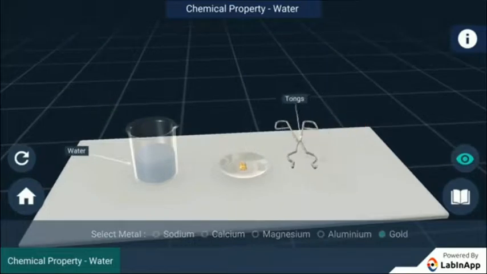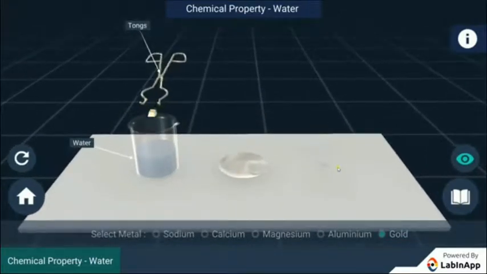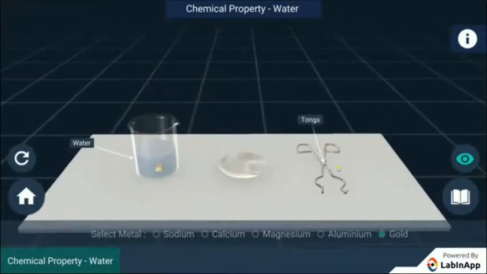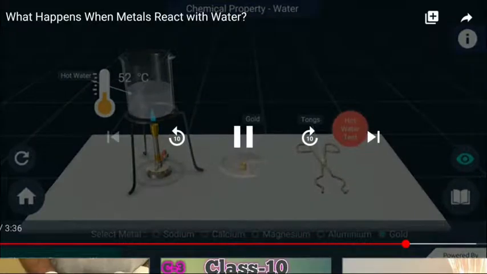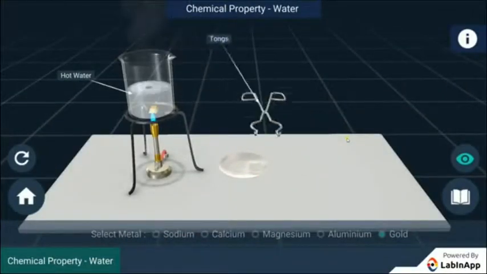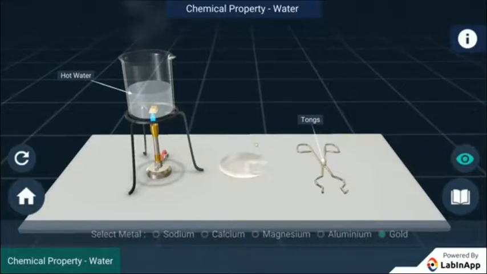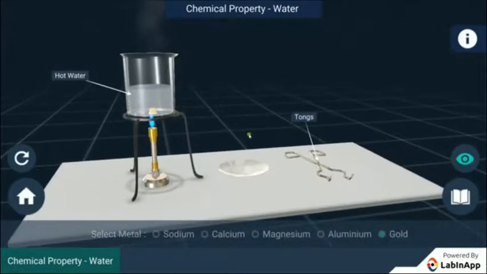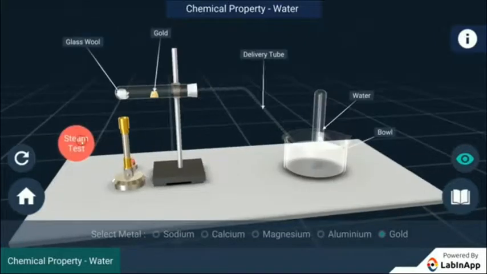Next metal, we are going to take the gold. Take gold and put it in the water, cold water. Do you find any reaction? No, we don't find any reaction. The same, take the gold piece and put it in the hot water. What, students, can you find any reaction? No, we don't find any reaction.